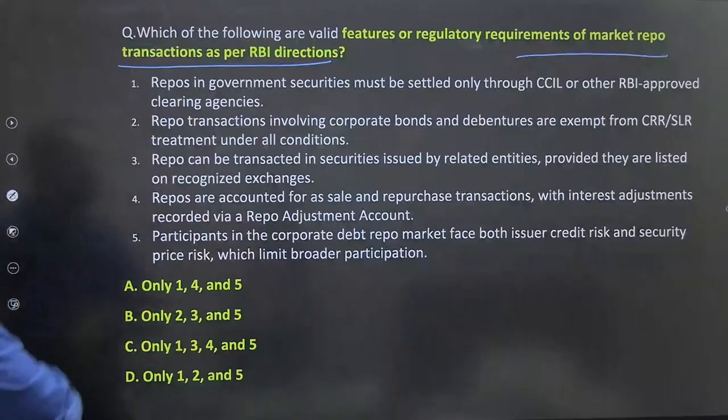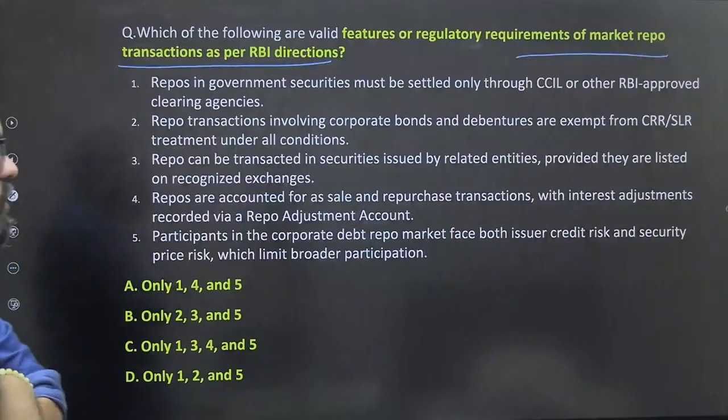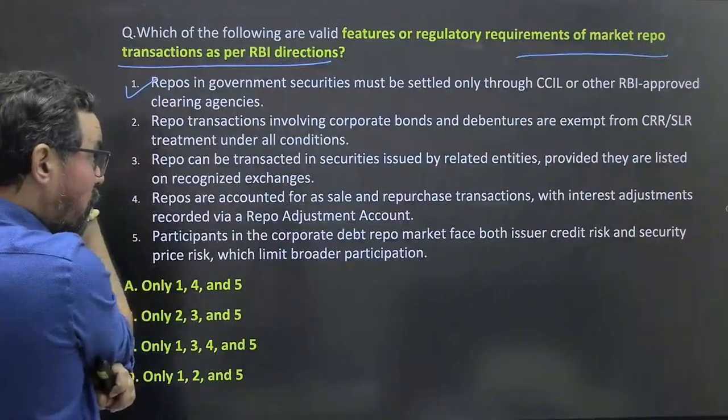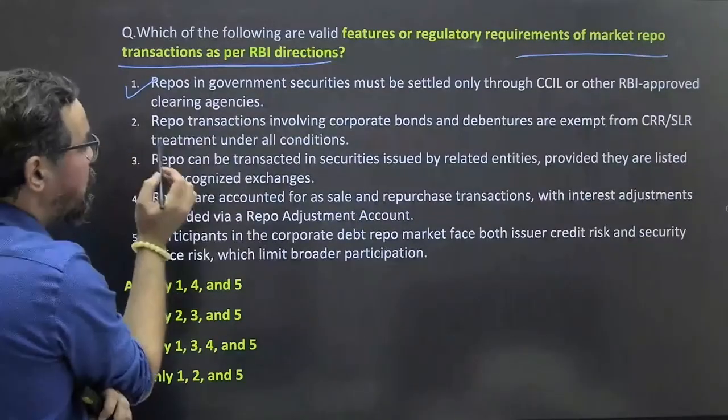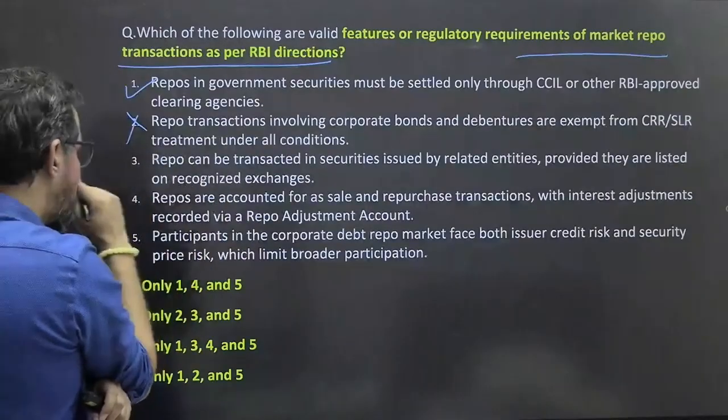Yes. So repos in government securities must be settled only through CCIL or other approved clearing agencies. First statement is 100% correct. There is no issue with this one. Repo transaction involving corporate bonds and debentures are exempted. No, they are not exempted from the CRR and SLR treatments.